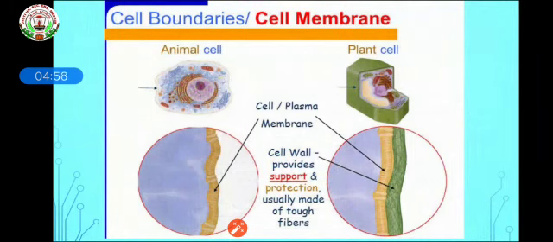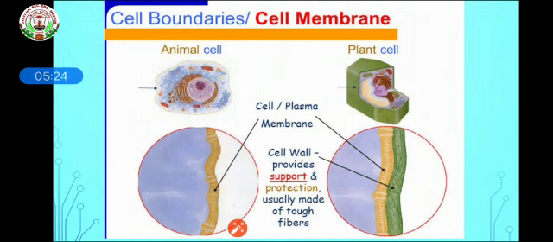To understand the cell wall, let us see the structure of the cell boundaries or cell membrane. Here two types of cells are given, animal cell and plant cell. You can easily differentiate between the two. On the left-hand side is the animal cell. The outermost covering of the animal cell is the cell membrane, or we can also call it the plasma membrane.